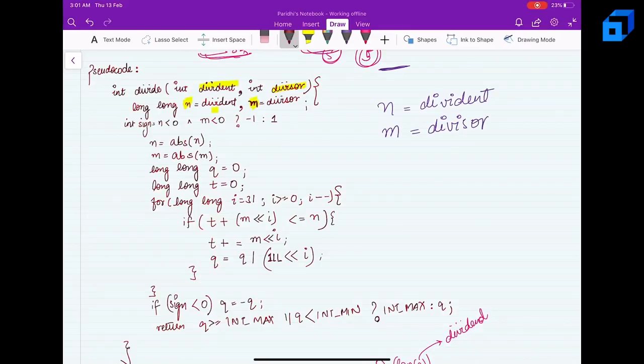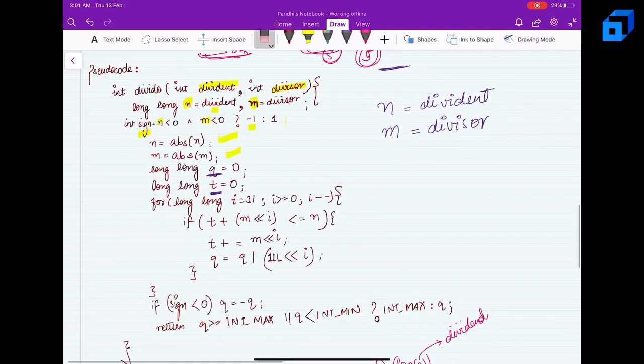Now if my dividend is less than 0, or my divisor is less than 0, that means either of them is negative, so I'll get this as 1. So if this becomes true, that means I'll simply have sign as -1, or it will be 1, right? Then I'll be taking absolute values because sign I have already considered. Then my q is going to be 0. Here q will be the quotient and t will be the number that I'll be adding to.